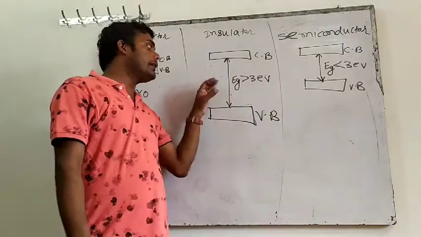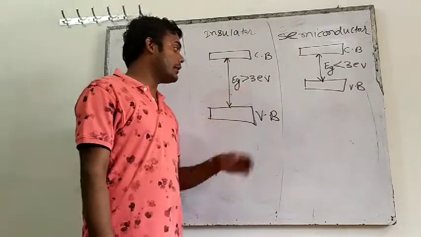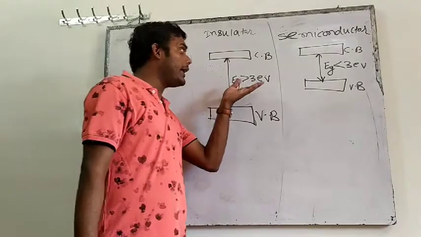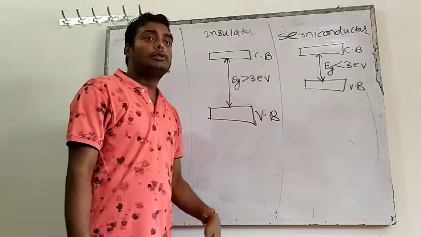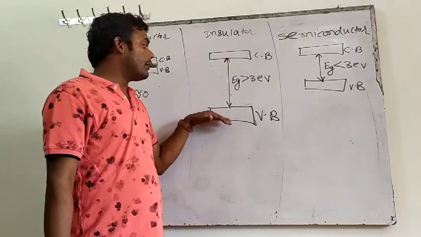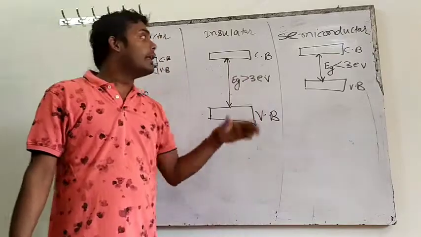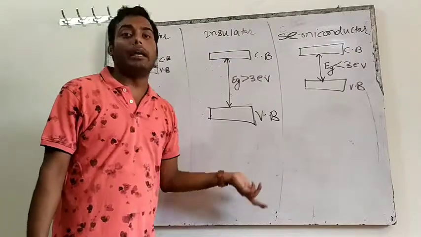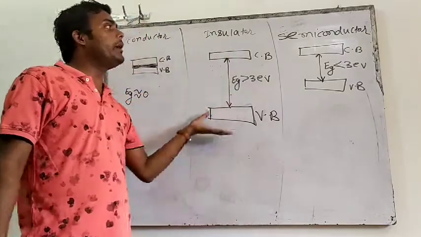But in an insulator, the forbidden energy gap is more than 3 electron volt. If I give energy equal to this gap, an electron can jump from the valence band to the conduction band. But this energy is quite high, so we can't give that much energy. If no charge particle goes into the conduction band, the conduction band is empty, and it will behave like an insulator. So when the forbidden energy gap is more than 3 electron volt, it behaves like an insulator.